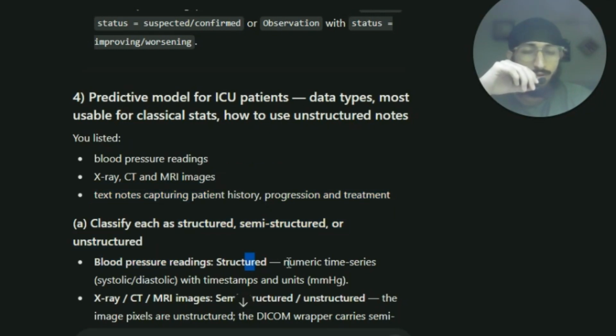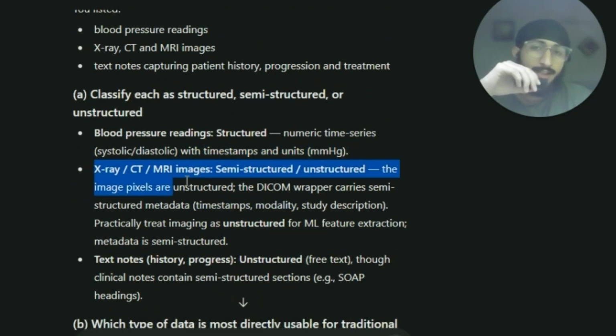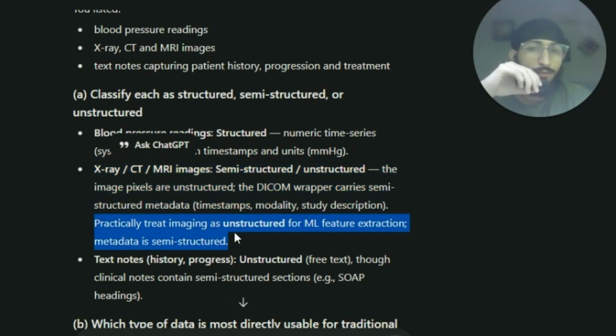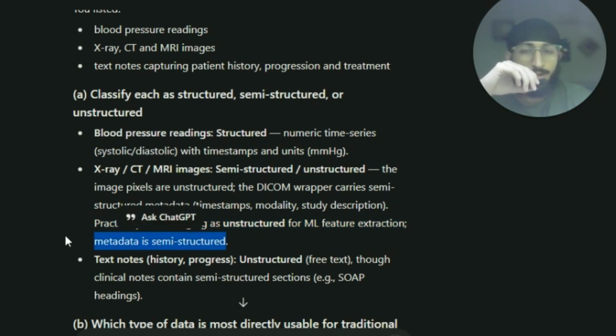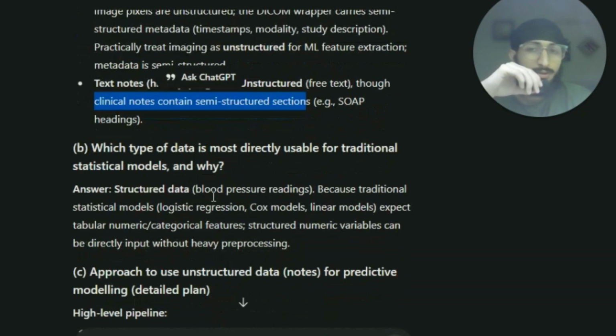So BP readings are structured, numeric time series, systolic, diastolic, with timestamps and units, mmHg. X-ray, CT, MRI images are semi-structured or unstructured. The image pixels are unstructured. The DICOM wrapper carries semi-structured metadata: timestamps, modality, study description. Practically, treat imaging as unstructured for ML feature extraction. Metadata is semi-structured. And then we have text notes, history, progress, unstructured, free text. Though clinical notes contain semi-structured sections, right?